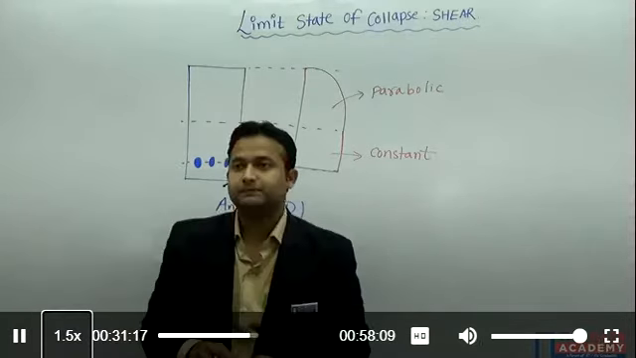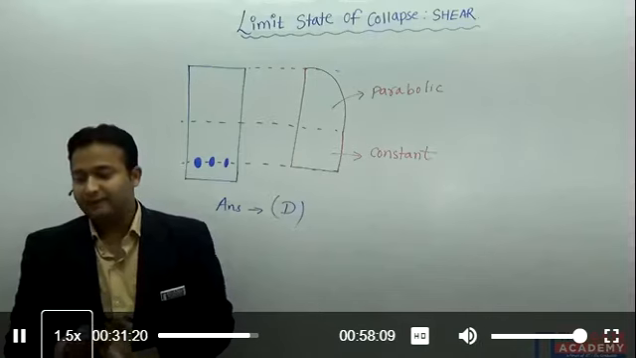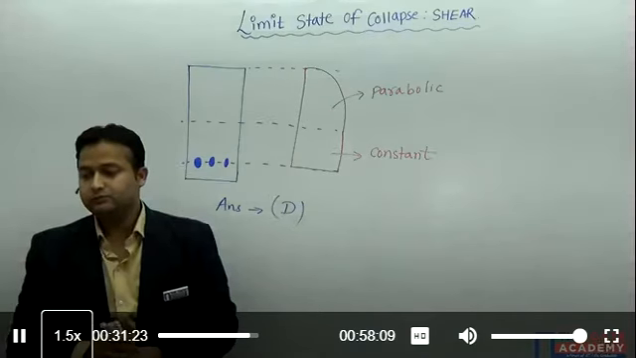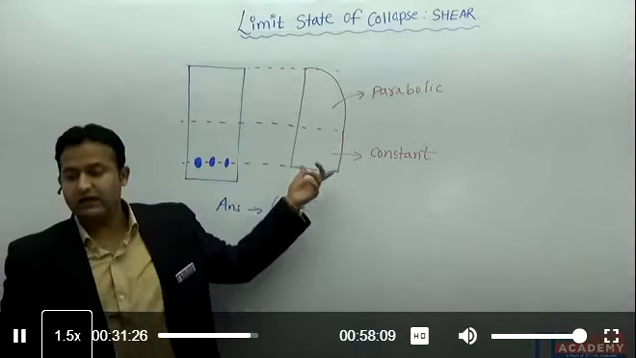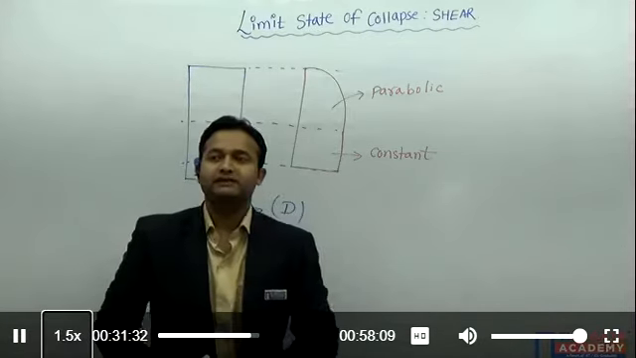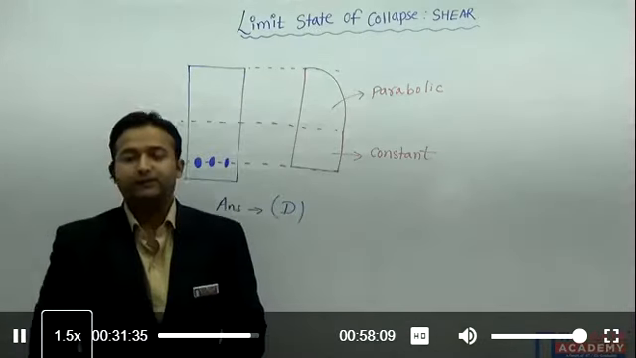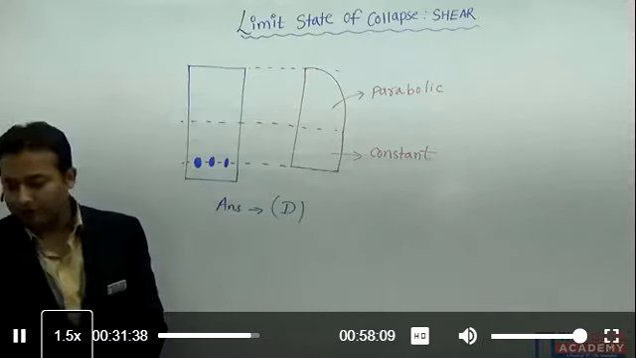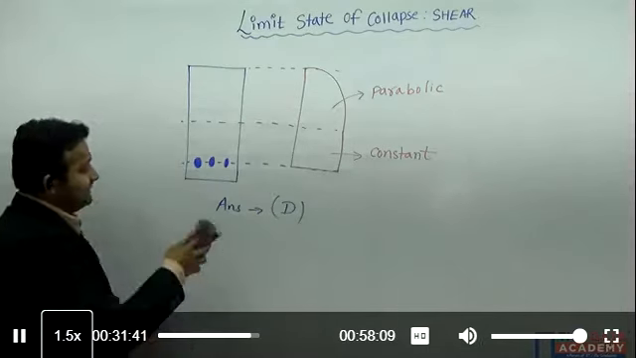Answer is D. Increase parabolically up to the neutral axis and then remains constant up to the tensile steel. Answer is D. Are you getting? Answer is D. Right? So in this way we solve the problems. One more problem we are going to discuss. Before that, we will see.